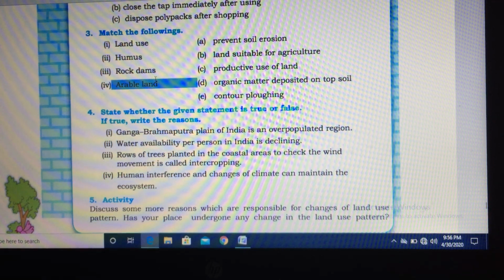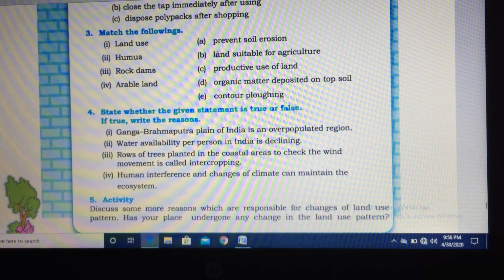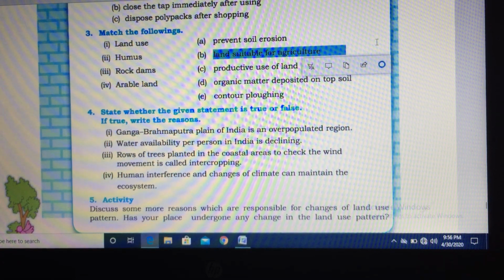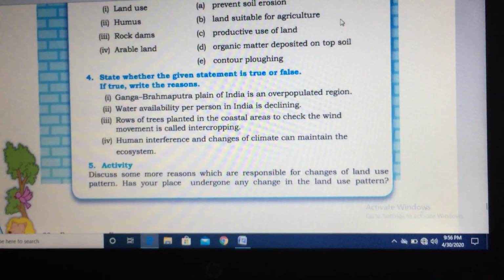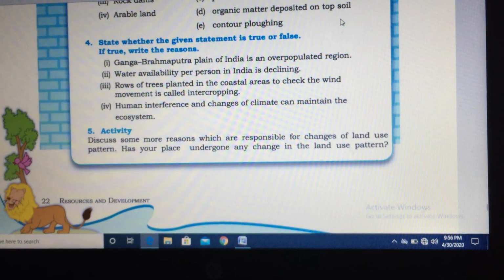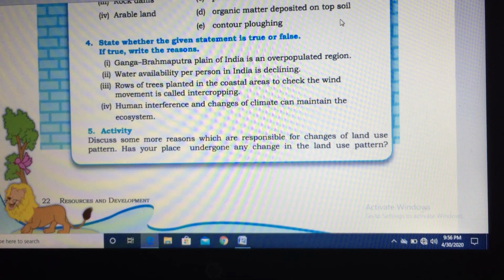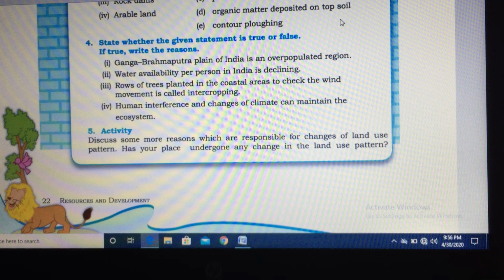Last, fourth point, arable land. Arable land is land suitable for agriculture. So we are done with match the following. Now let's move on to true false. State whether the given statement is true or false.